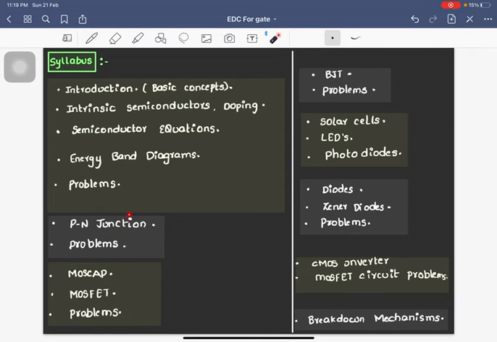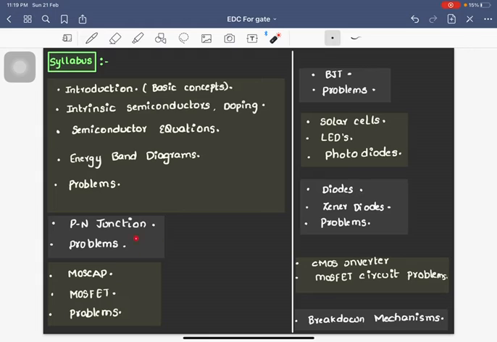After that we are going to deal with PN junctions in great detail: what is the built-in potential and what is the built-in electric field, what is charge neutrality, what are the boundary conditions, what is the depletion region, what is the depletion width formula. What happens to the depletion layer in reverse bias and in forward bias, what if one side of the PN junction is heavily doped, and many such things we are going to see in PN junctions, and then problems related to each topic in the PN junction.